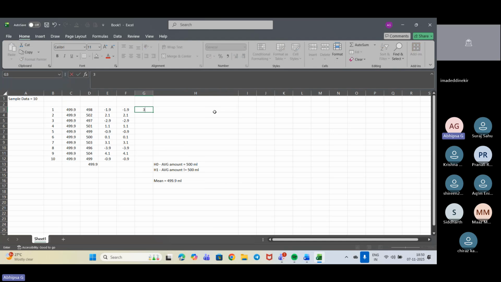So we'll be doing 3.61, right? Next, again, 2.1 into 2.1. So it will be giving 4.41. Yes. Again, it is minus 2.9, so minus and minus will be plus. So it will be getting around 8.41. Right? So next, 1.1 into 1.1. Of course, it will come around 1.21.